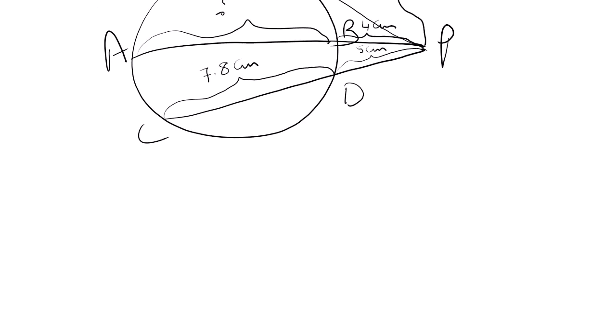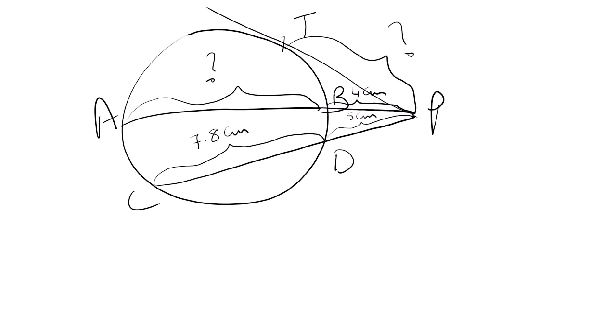See, here you see, CD is a chord, and when you produce it, it is intersecting externally with the tangent PT. So according to that, what will be the relation? What are the segments of the chord? PC into PD. Okay. What you are telling the answer? Equation will be PC into PD from the point of intersection to the two extremities. PC into PD is equal to PT square.